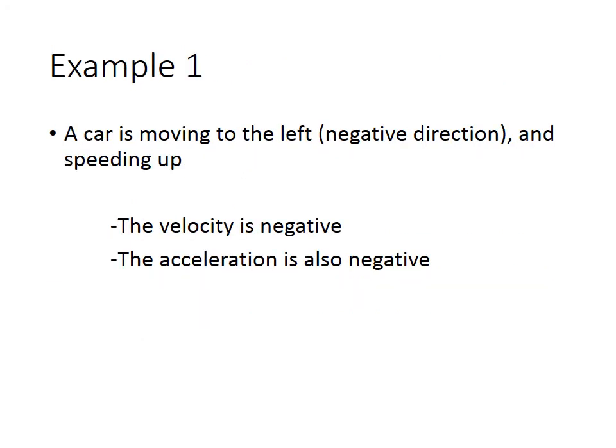Okay, first example. Car is moving to the left, which we're going to call the negative direction, and speeding up. Okay, so here the velocity is negative, and because the magnitude of the velocity is getting bigger, right? It's speeding up. That means my velocity is getting more and more negative, which means the acceleration is also negative.